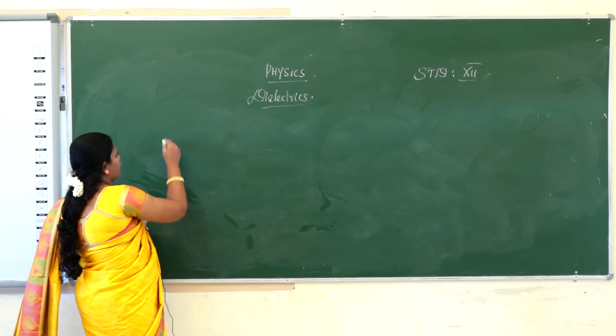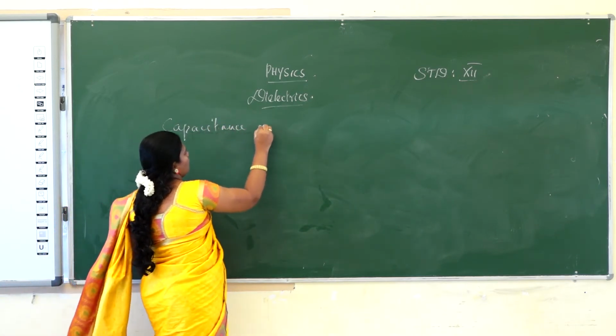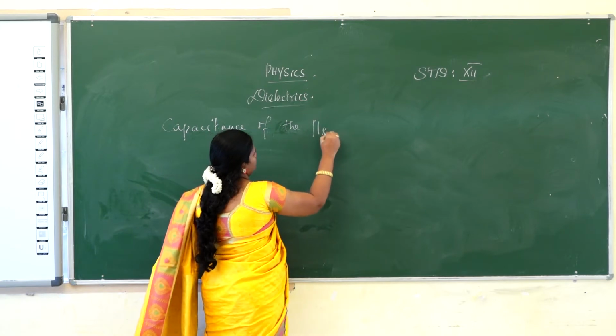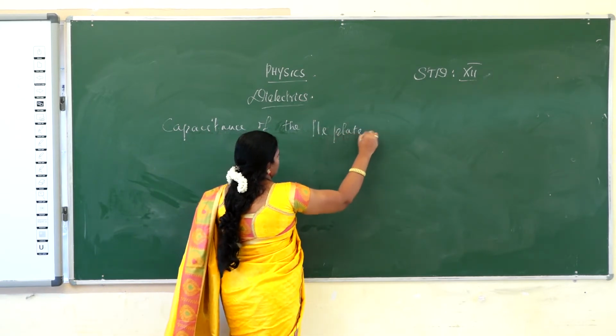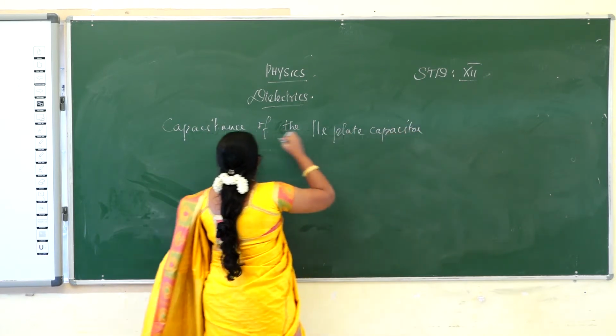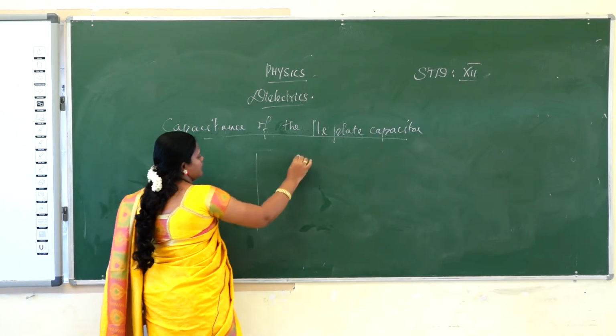And next, let's go for the capacitance of a parallel plate capacitor. Capacitance of a parallel plate capacitor means you take one capacitor, and the capacitor has two plates.